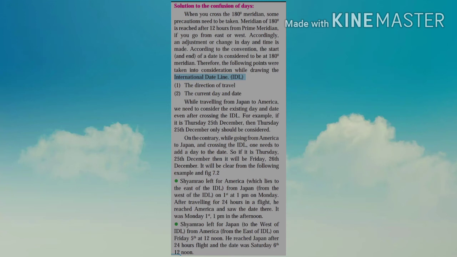According to the convention, the start and end of a date is considered to be at the 180 meridian. Therefore, the following points are taken into consideration whenever you draw the international date line. First, the direction of travel and the current day and date.